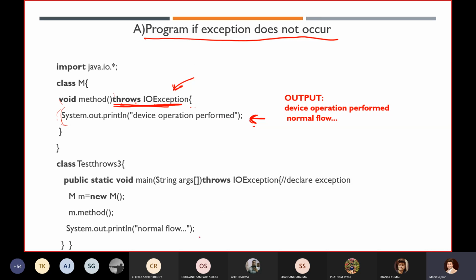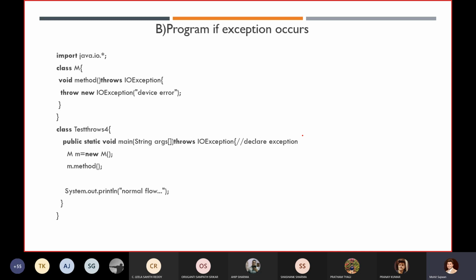See, if I execute this code, in this entire program I am not getting any exception. Still, I have written throws IOException. So we are not getting any exception over there, and it's not that we will get any error. If we are not getting any exception, no need to worry, okay? It will execute our program normally and we will get the output: device operation performed and the normal flow. Now let's take one more example case: a program if exception occurs. I have already shown you this example. See what is happening here.